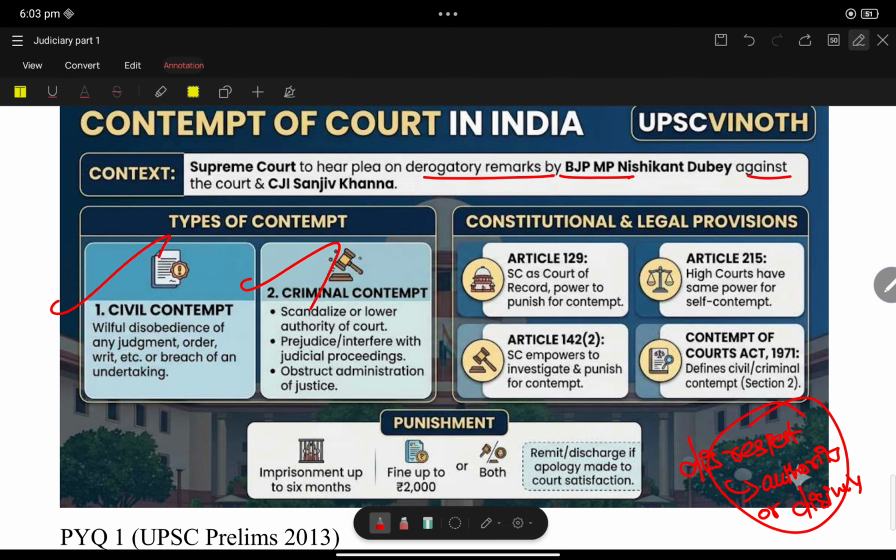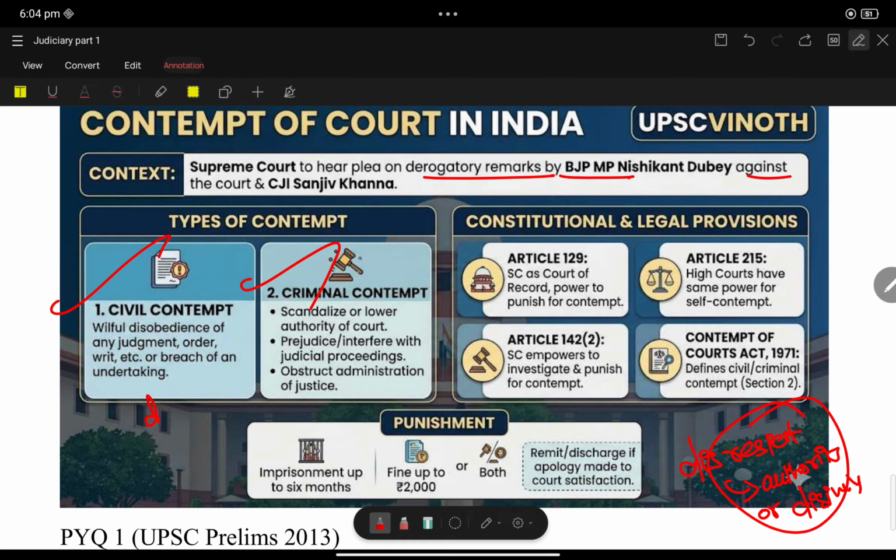Civil contempt: willfully disobeying any judgment, order, writ, decree, etc., or breach of an undertaking. Civil contempt is willfully disobeying any judgment, decree, directions, order or writ or other proceedings of the court. So you are willfully disobeying the court. It is called civil contempt.